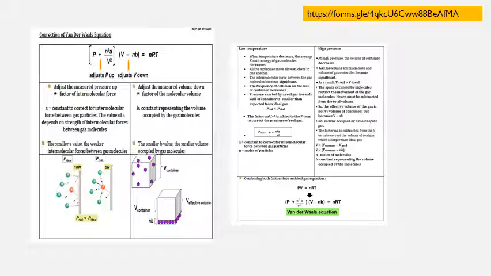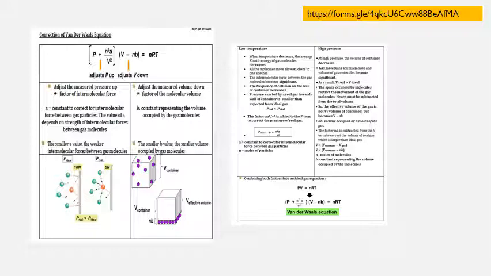Therefore the factor an² over V² is added to the pressure term to correct the pressure of the real gas. Okay, disebabkan pressure of the real gas ini kurang daripada P ideal, that's why kita nak adjust the pressure itu bagi increase. Okay, that's why kita letak the factor an² over V². Alright, and then let's see untuk adjust the volume pula.